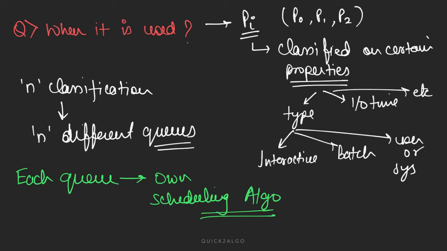So this is an advantage of multi-level queue. It gives us great flexibility over what kind of process is there, and based on that type we can schedule it with a different algorithm for each queue. And we'll see in the next slide how to do that.